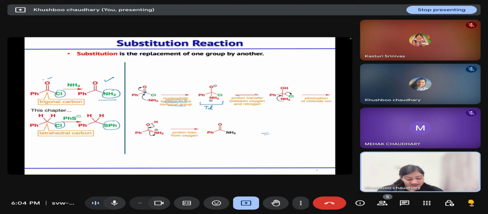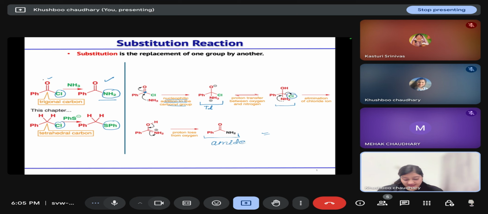Then proton transfer takes place, the O negative takes a proton from NH3 positive, and this neutral species forms. Then nitrogen donates its lone pair to form a bond, and chloride, which is a leaving group, is eliminated in this process. Then it tautomerizes to give the neutral compound, the amide.